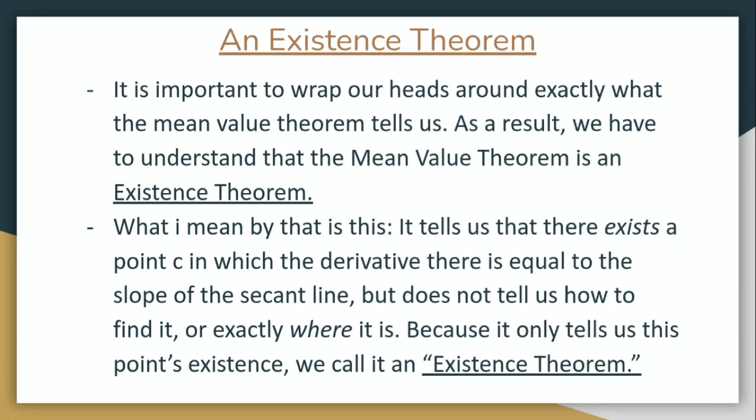It tells us that there exists a point where the derivative there is equal to the slope of the secant line, but it does not tell us how to find it or where exactly it is. It just tells us that such a point exists. Because it only tells us the point's existence, we call it an existence theorem.